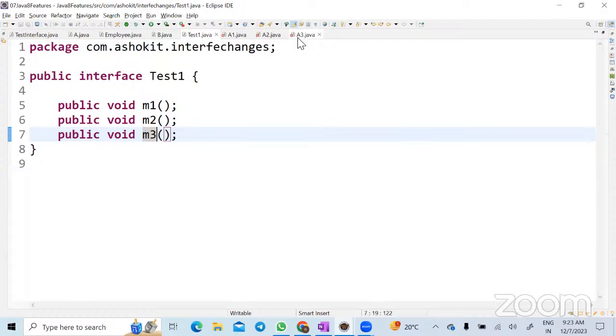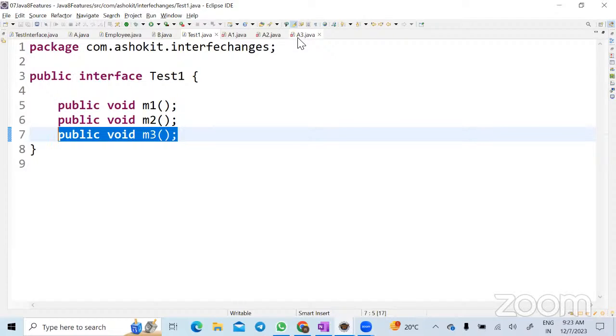So now the problem till Java 7 is that if you are writing an abstract method in an interface, then for however many classes are implementing this interface, you have to modify the code over there, right? So that means it is not providing compatibility, right? So if you want to overcome this scenario, what do you need to do?